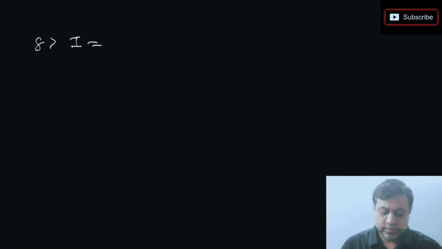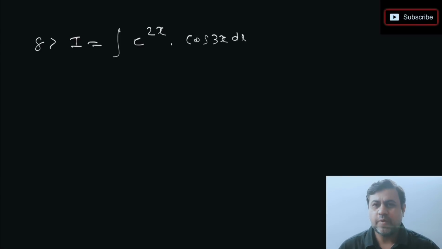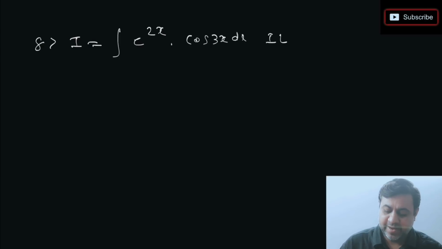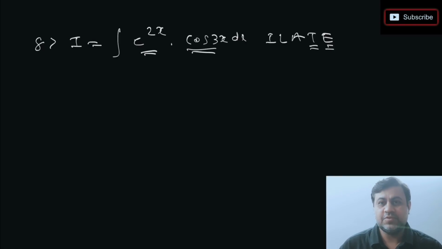Question number 8, again a very interesting question. In question number 8 we have to integrate e power 2x cos of 3x. So the ISC rule is very simple. If you observe, trigo appears before exponential, right? So we have trigo and exponential. Since trigo is coming first, that will be u and exponential will be v. Trigo is u, exponential is v.